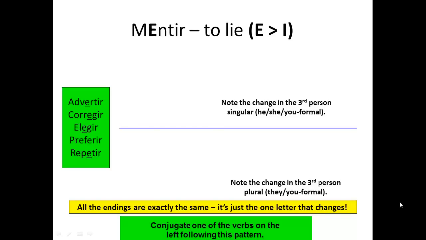Let's start off with an example. Mentir is the verb to lie, and here the E changes to an I. The changes only occur in the third person singular, the he, she or you formal person, and also in the third person plural, the they or you formal. So in Spanish they will be the él, ella, usted, and in the plural ellos, ellas, ustedes. So let's have a look at mentir, to lie.